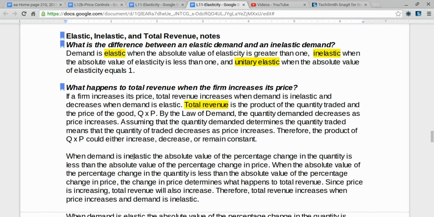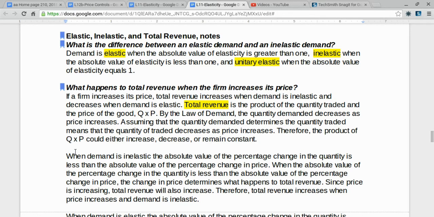When the demand is inelastic, we know that the absolute value of the percentage change in quantity is less than the absolute value of the percentage change in price. When that is the case, the change in price determines what happens to total revenue.